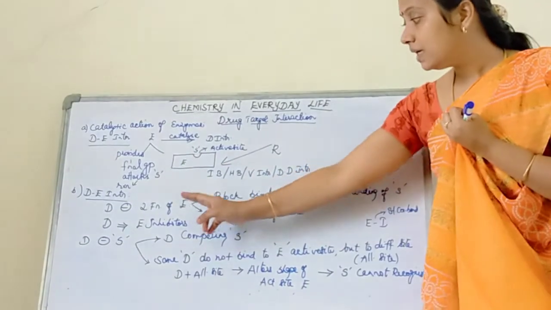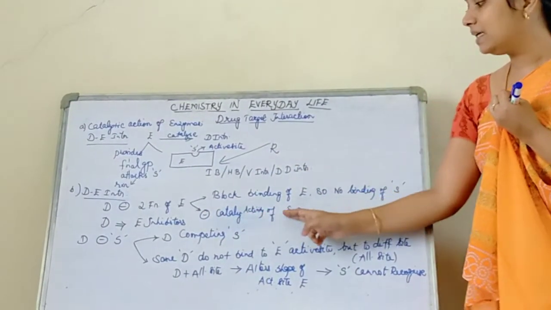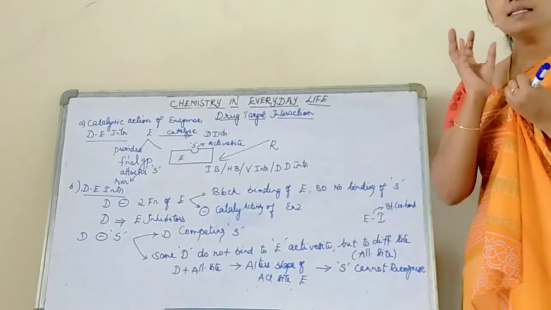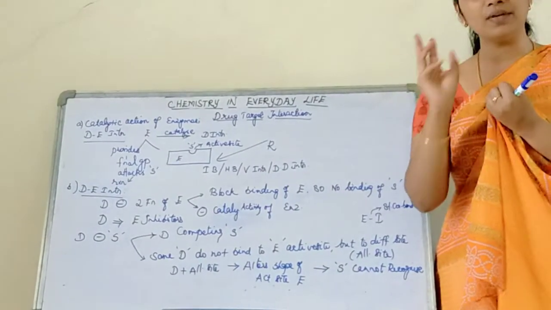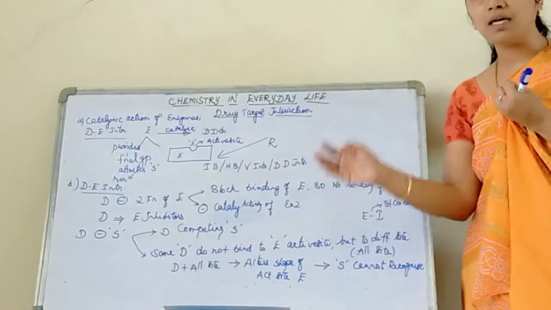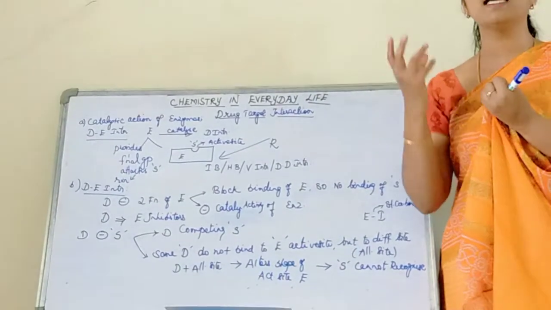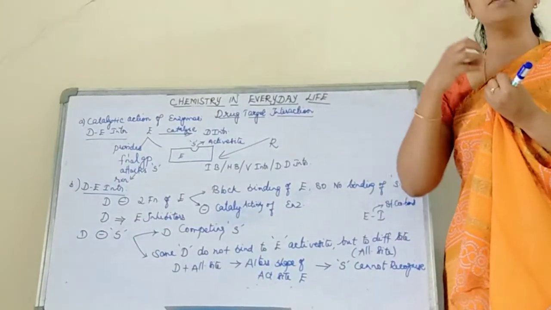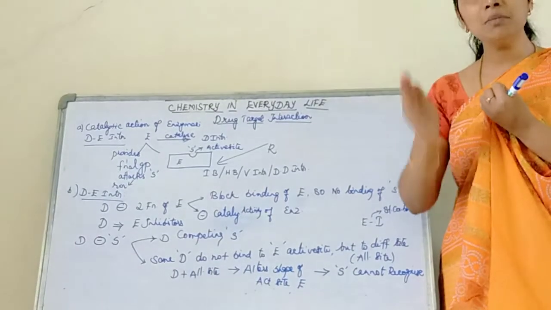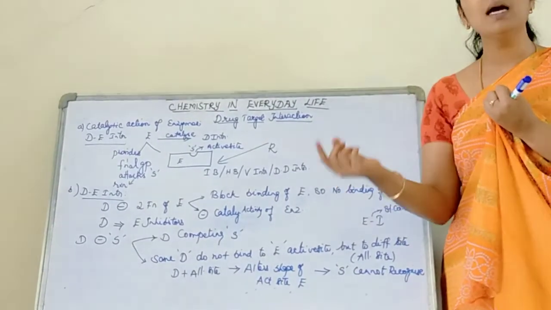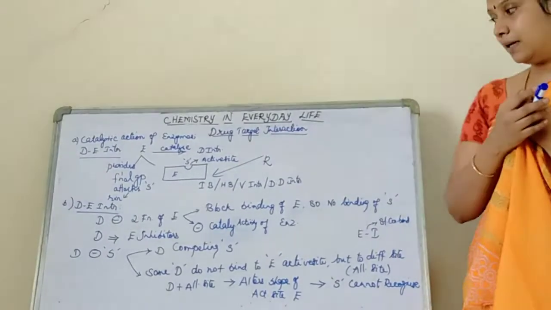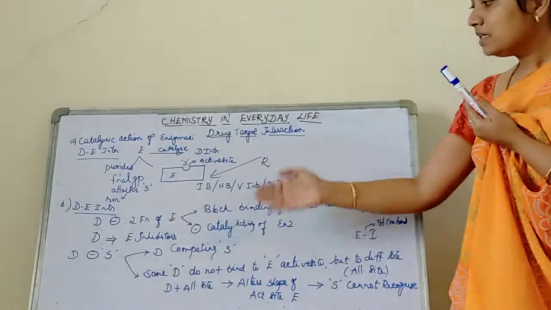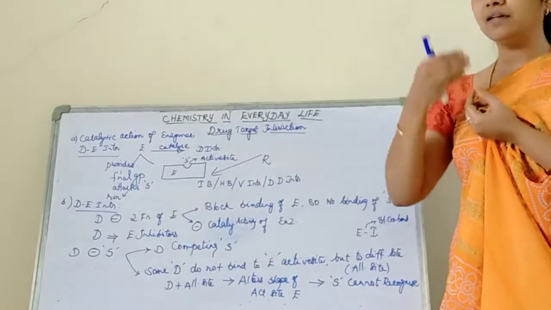My drug is going to inhibit the catalytic activity of the enzyme. Since the drug is inhibiting the two actions of the enzyme, from henceforth I am calling the drug an enzyme inhibitor. Since the administered drug is inhibiting the functions of the enzyme, I am going to call my drug an enzyme inhibitor. Done. See, drugs are of several categories.